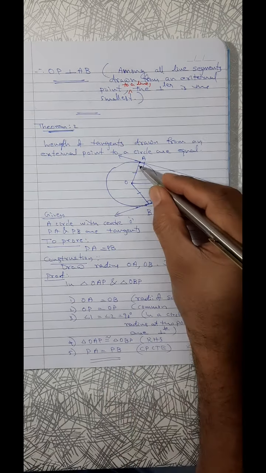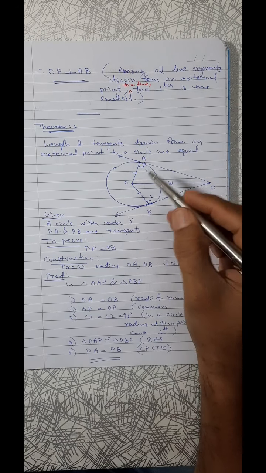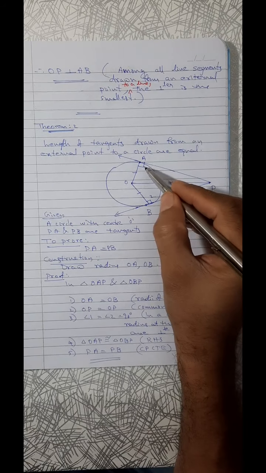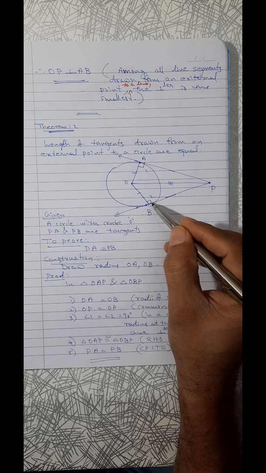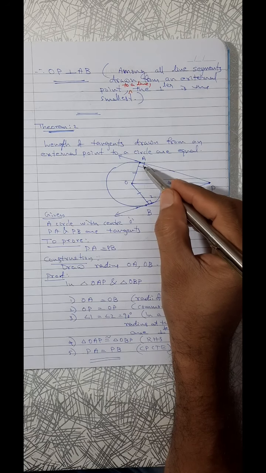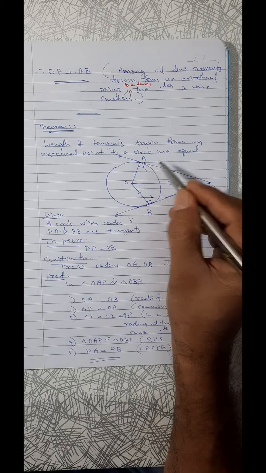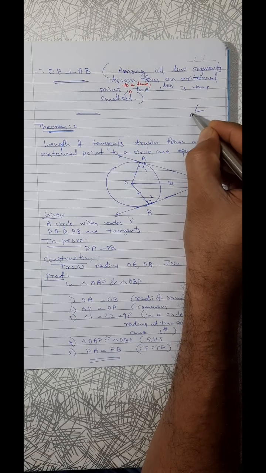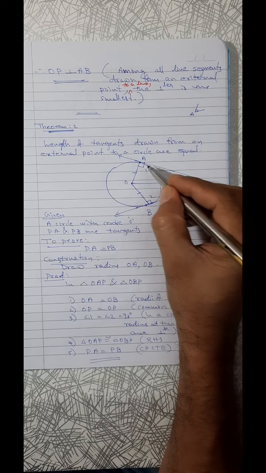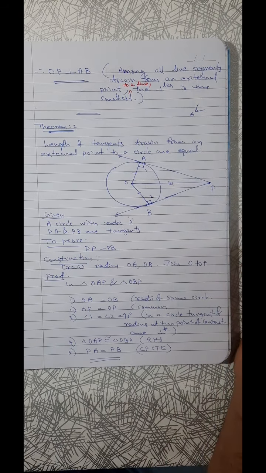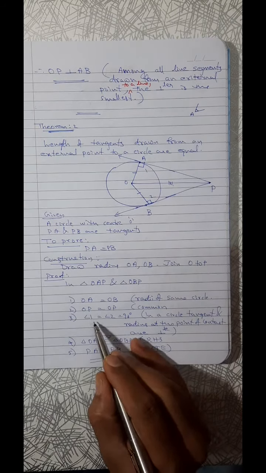Instead of saying angle OAP is 90 degrees, we can make it easy: angle 1 and angle OBP angle 2. I cannot say angle A. Why? Angle A means this one or this one, it is not clear. If it is a single angle like this, I can say angle A, no issue. But here near A, two angles are there, so I have to say angle OAP. So the best is to name it as 1. Angle 1 equal to angle 2 equal to 90 degrees.